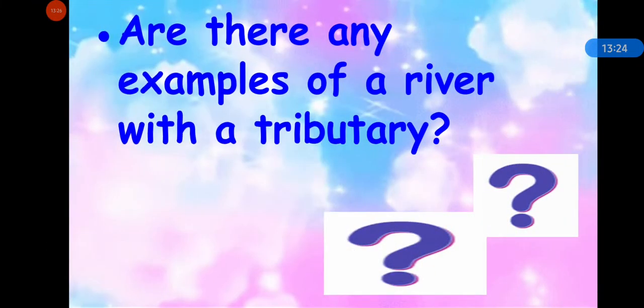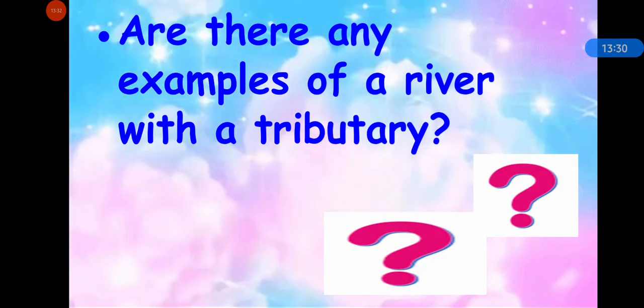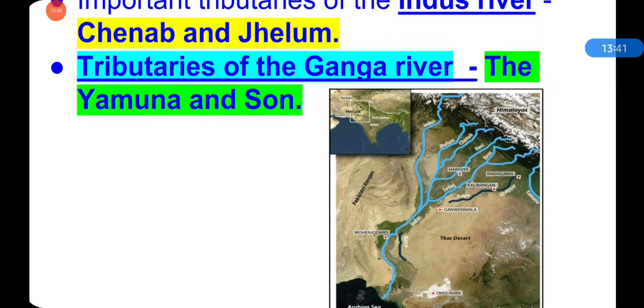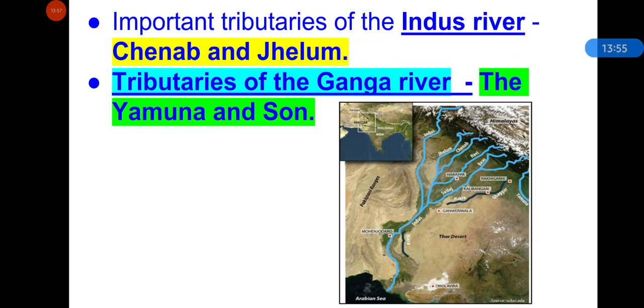Next question is, are there any examples of a river with a tributary? Some examples are, Chenab and Jhelum are important tributaries of the Indus River. Here you can see Chenab, Jhelum, Satluj, Beas and Ravi, they are tributaries of Indus River. And the Yamuna and Son are important tributaries of the Ganga River. Pause the video and learn it.